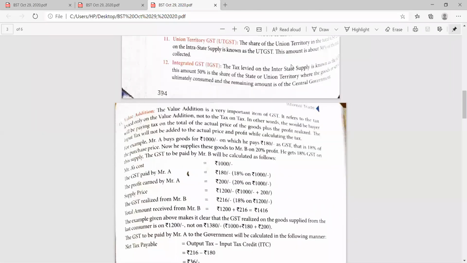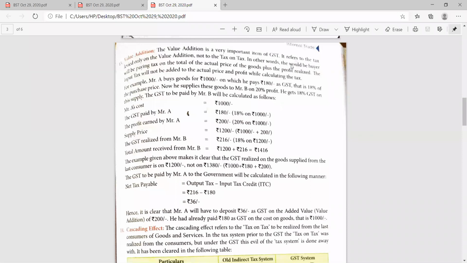Value addition. Before learning this point, I just want to set an example for all of you. Suppose, let's see a bakery person, who manufactured biscuits. But have you ever thought, first of all, the wheat is cultivated by the farmer.